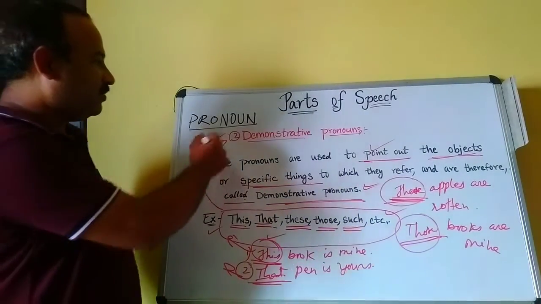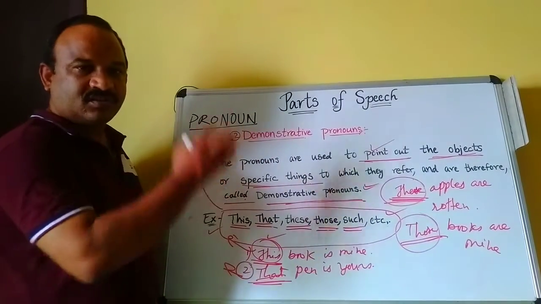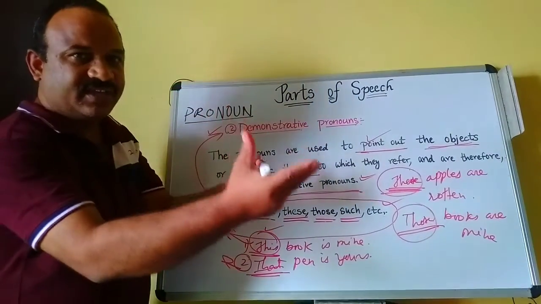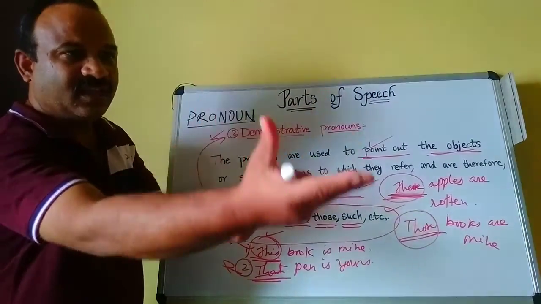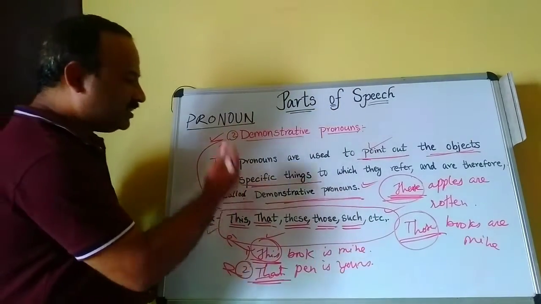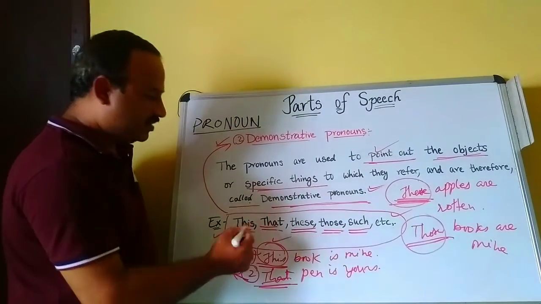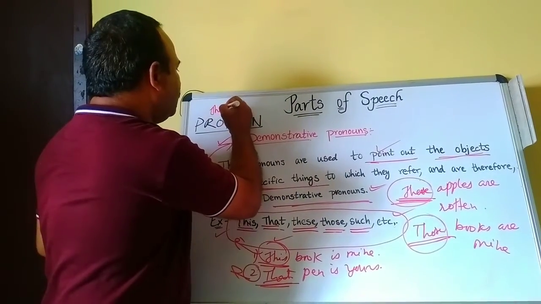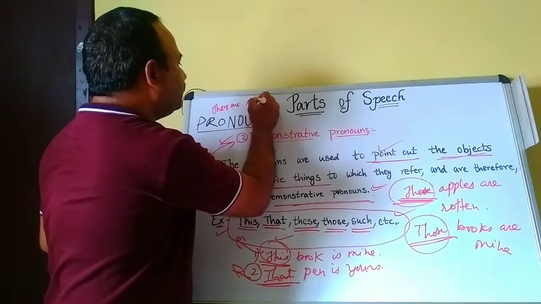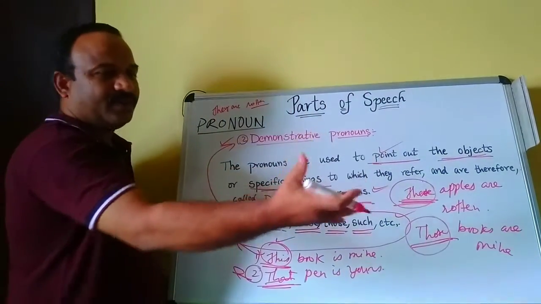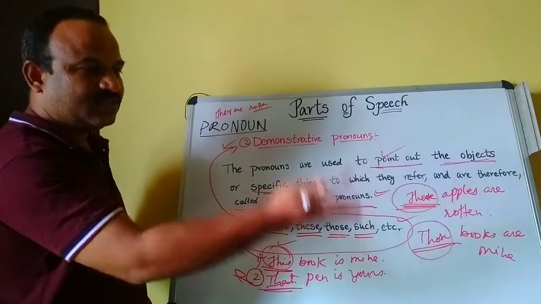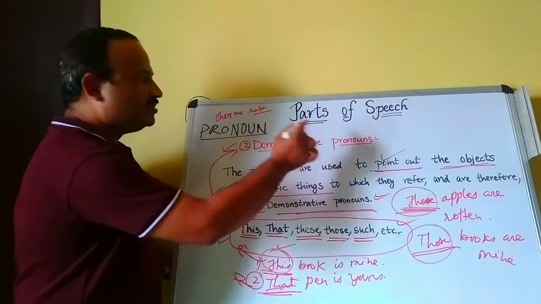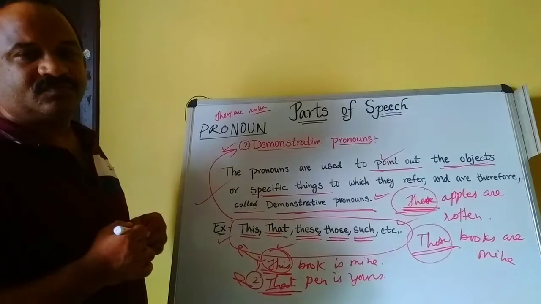I hope you understand demonstrative pronouns. If you say they are rotten, that means those apples or these apples.